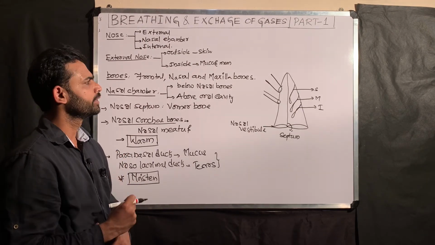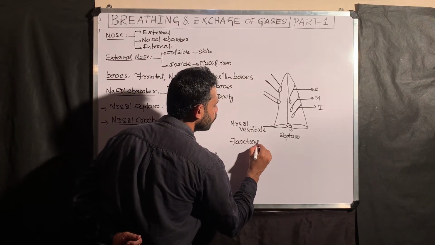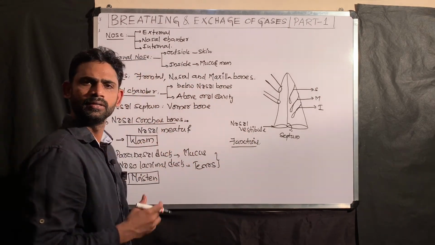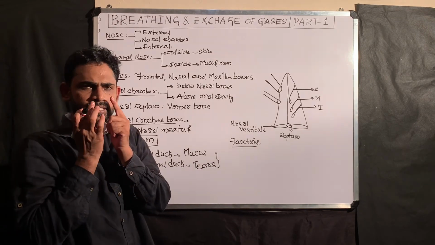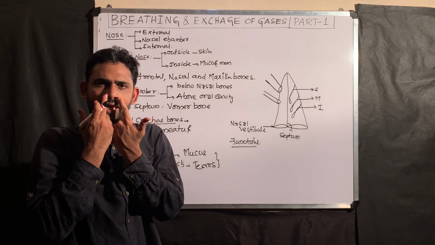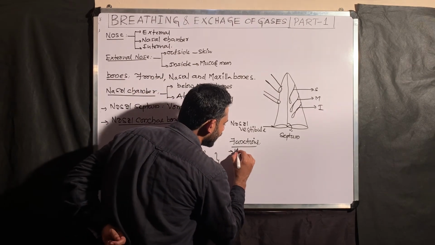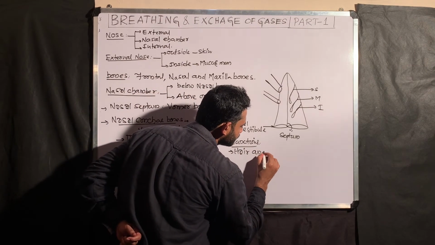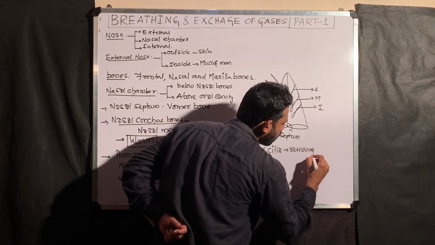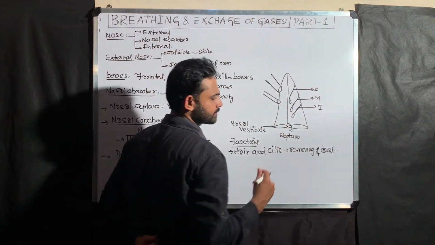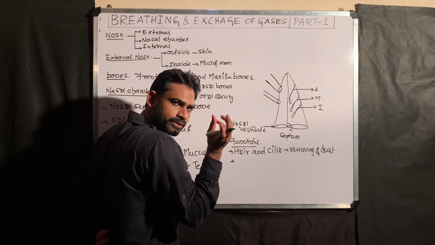Are you following? Now finally, I am telling the functions of the nose. You should understand, because the structure and functions are already covered. What is the basic function? The nasal cavity contains hair and is made up of ciliated epithelium. That internal hair and cilia are responsible for removing dust particles. Next, what is the important function? Increasing the temperature of the inhaled air.